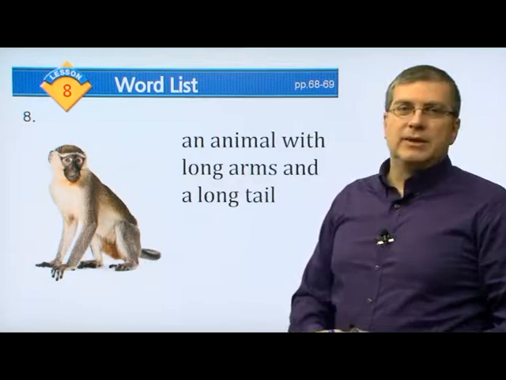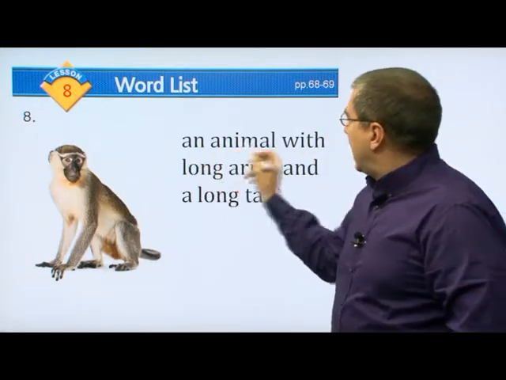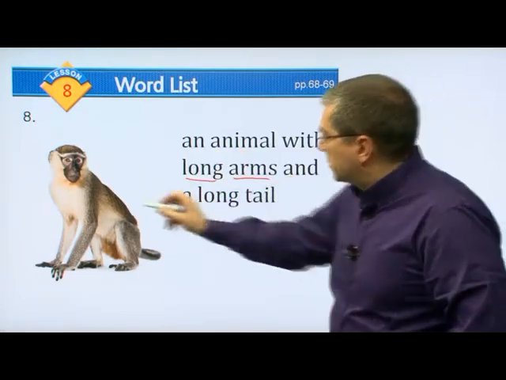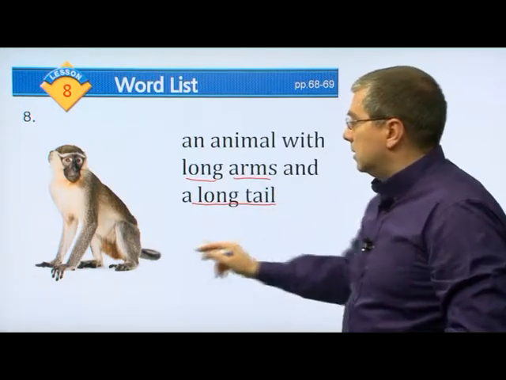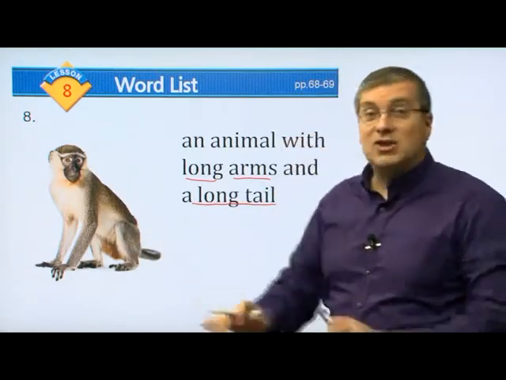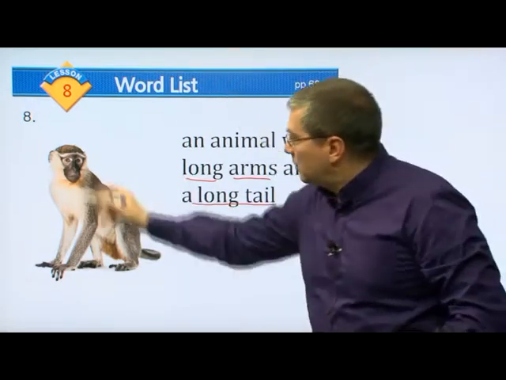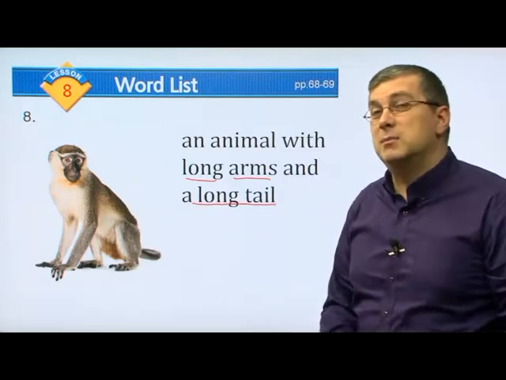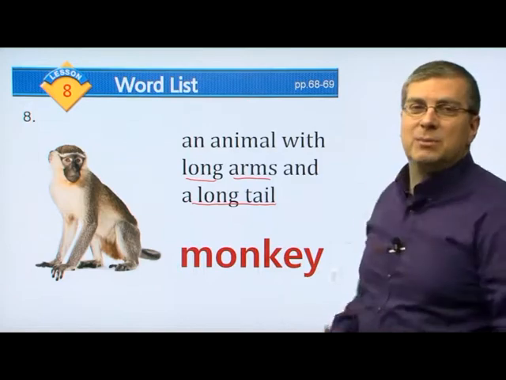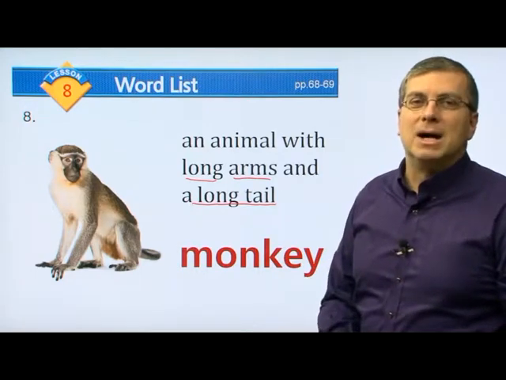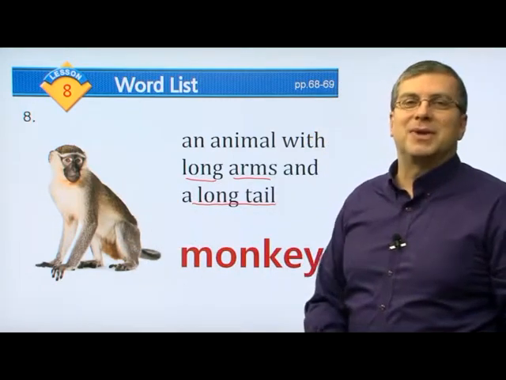What is this? We talked about this before. Do you remember what I said at the beginning of this lecture? This is an animal with long arms, right? He has long arms, right? And a long tail. Not just long arms, but also a long tail. And what type of animal is this? Do you remember what I said at the beginning of this lecture? We said monkey. So say it with me. Monkey. Monkey. Okay? So this is a monkey, and we learned about the monkey.